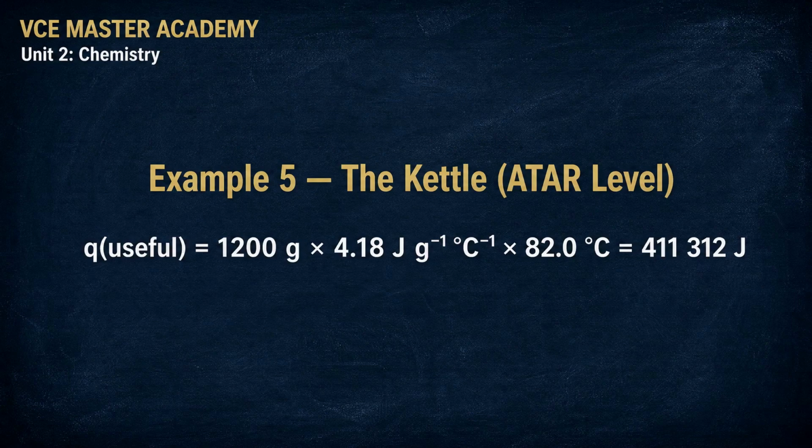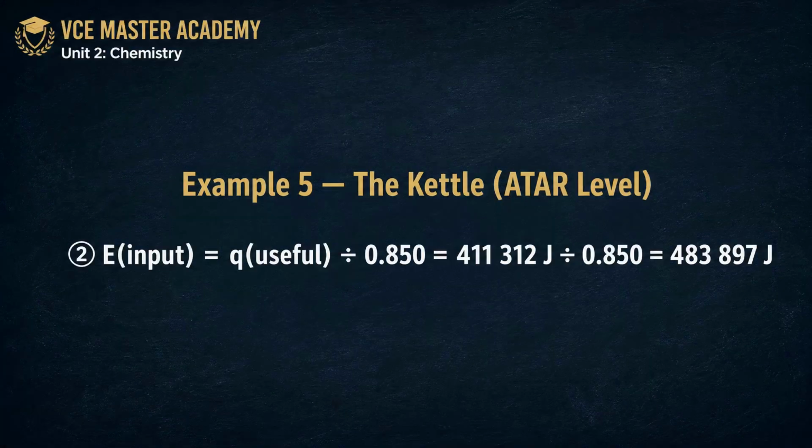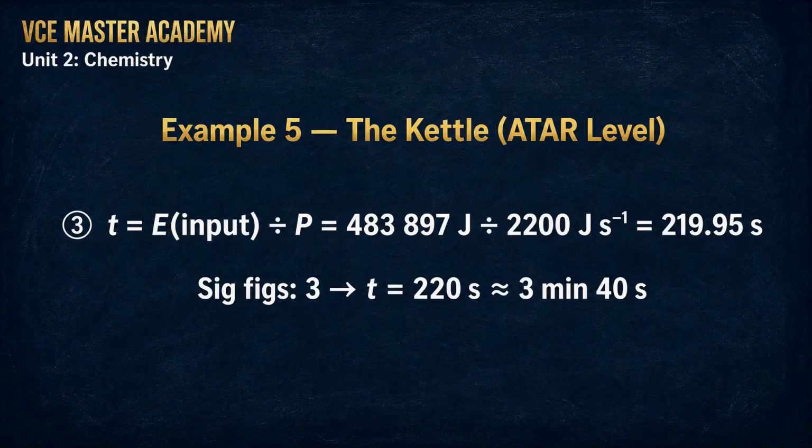The water needs 1200 times 4.18 times 82. That's 411,312 joules of useful energy into the water itself. Step 2. But the kettle is leaky. To deliver that much, it must draw more from the wall. Divide by the efficiency, 0.85. That's 483,897 joules of input. Notice the input is bigger than the useful energy. It always is.